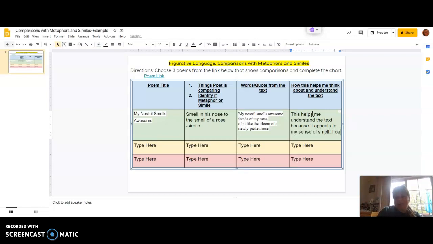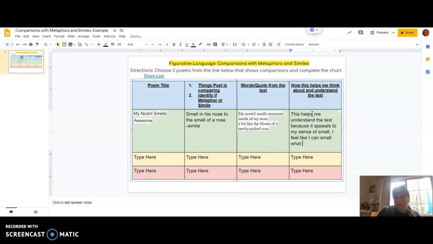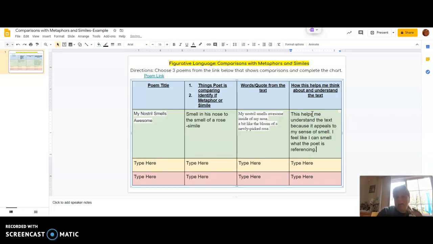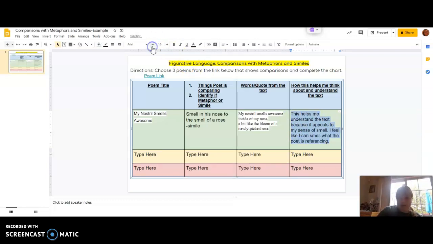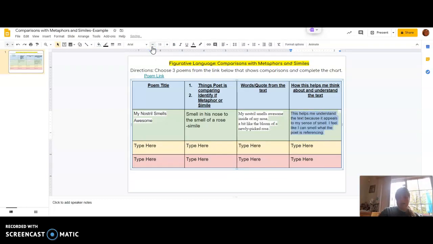I feel like I can smell what the poet is referencing or talking about. So it gives me more of a feeling as if I'm in the poem and I'm smelling what the poet is smelling. I'm going to shrink this down. I'm noticing this says 16, so I'm going to shrink it down to 14 or something like that, or maybe less.